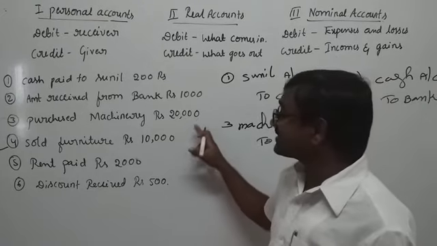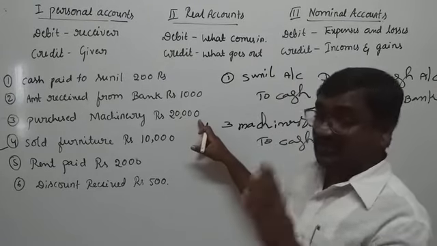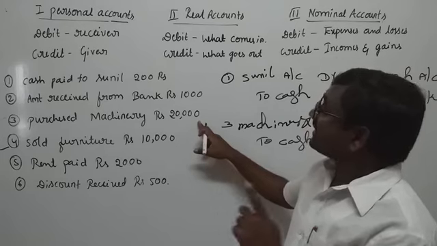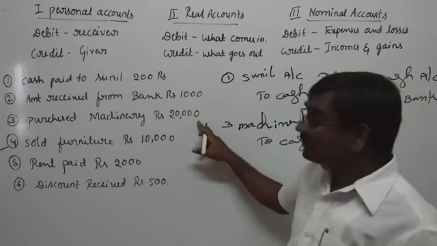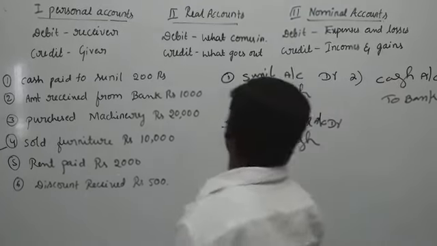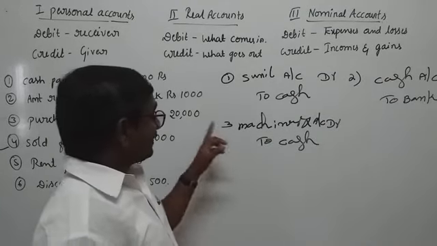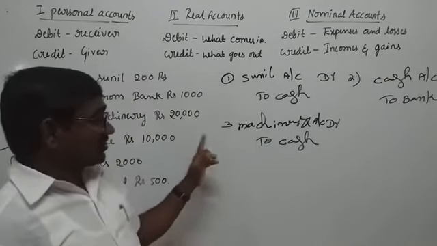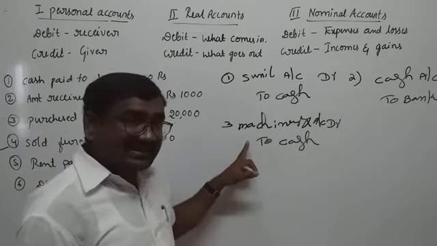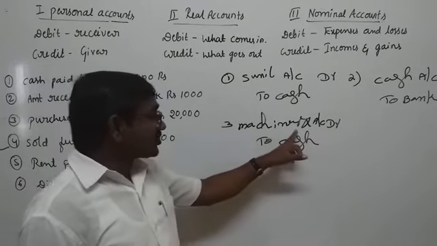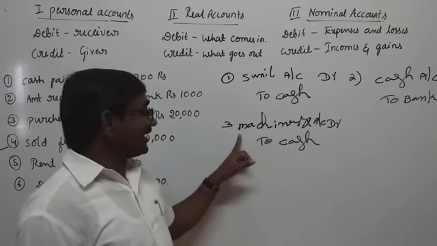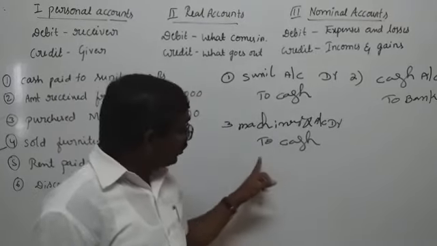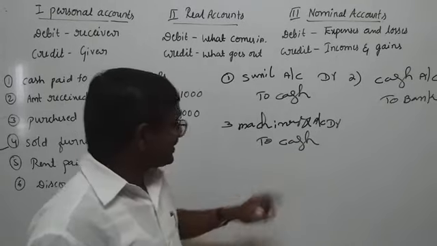What comes in this transaction? Machinery. Credit what goes out. What goes out in this transaction? Cash. So based on that, we make the entry like this: machinery account debit to cash account.